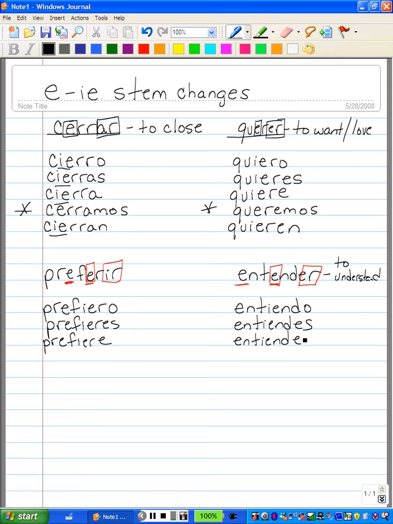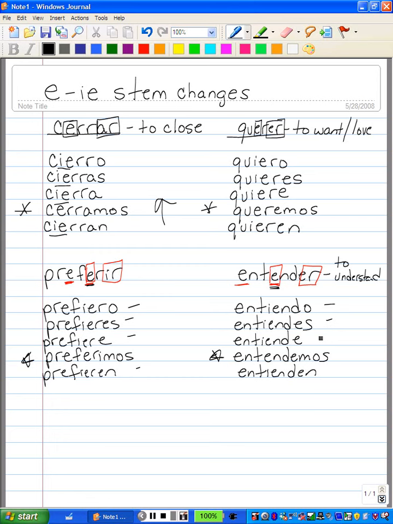So we've done again what we did up here at the top. We took the second E, however, and did the stem change instead of the first. In the nosotros form, there is no stem change, so it's just preferimos. No E to IE. This one is going to be entendemos. And then it's prefieren and entienden. And again, this one doesn't have a stem change, which is the nosotros form. All the others do have stem changes.